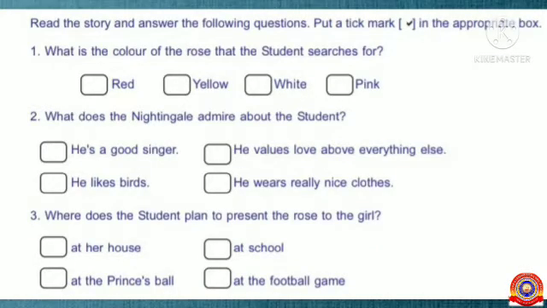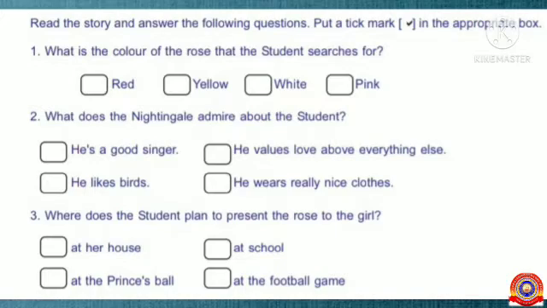Read the story and answer the following questions. Put a tick mark in the appropriate box. So, students, before going to this activity, all of you read the story very well. After that, we will discuss this activity. Hope you all read the story. Now, shall we discuss this activity?